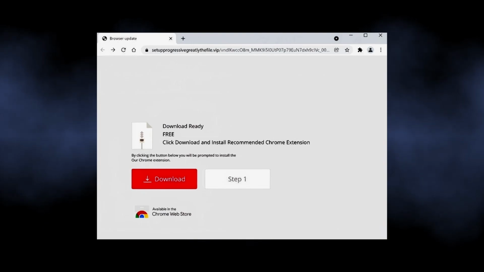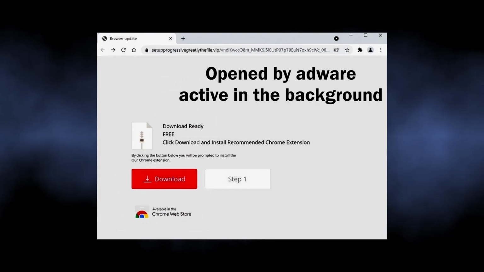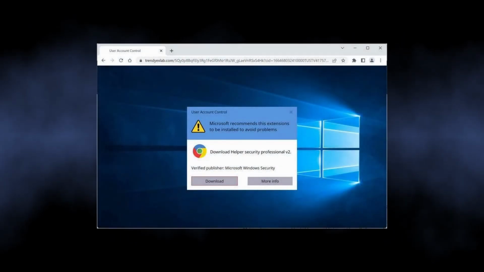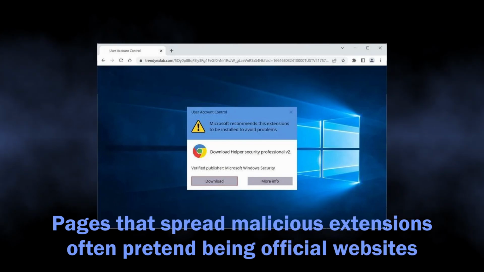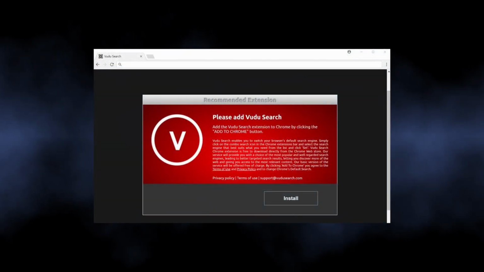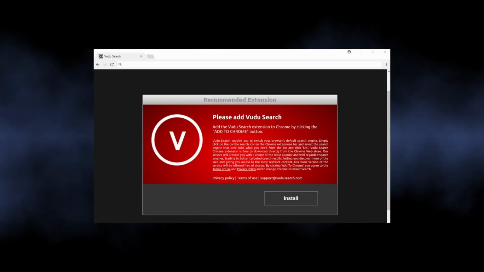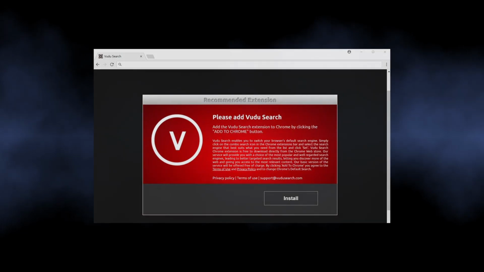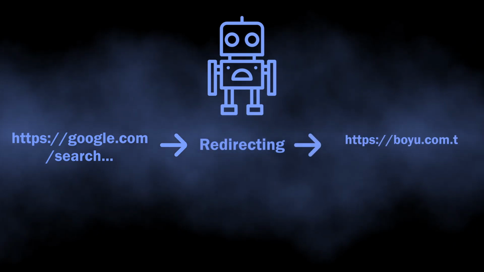manually. The most common way for such junk browser extensions to get into your system is through malicious ads on the web that often appear due to the adware activity in the system. While casually browsing, you could have encountered a banner that says, quote-unquote, "install this recommended extension to view the content." And that is it. Crooks simply bait people into installing questionable browser extensions, which further end up with all the symptoms.